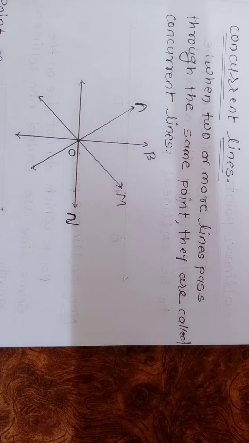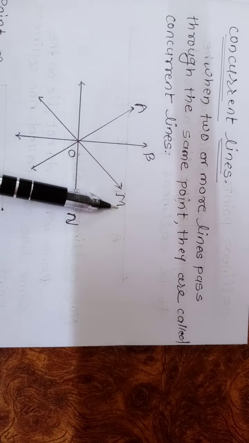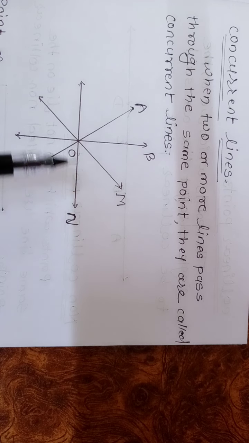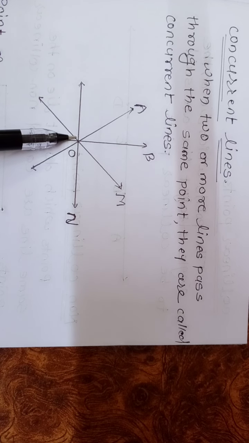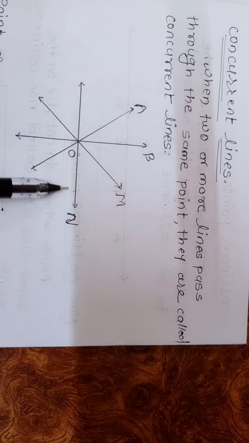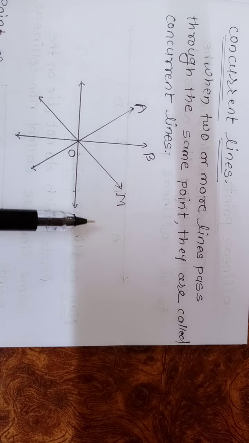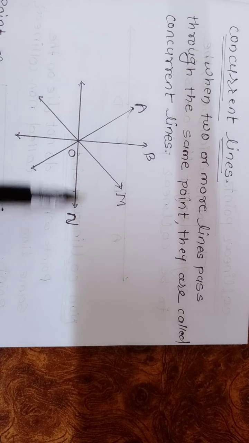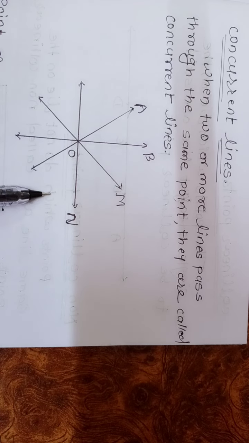There are 4 lines: line A, line B, line M and line N. All these 4 lines pass through a single point. This point is O. So when 2 or 3 or more lines pass through a single point, these lines are called concurrent lines.